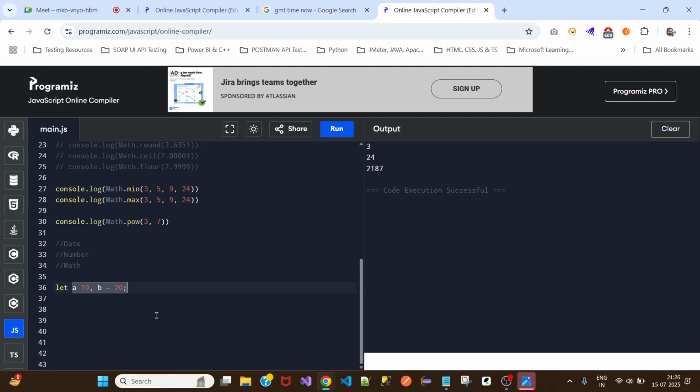B is the greatest number, B is greater than A. No, what all concepts in programming will you be using to check which is the greatest number? Yeah, one concept is min or max, and there are two other concepts. Which are those two concepts which you will be using?